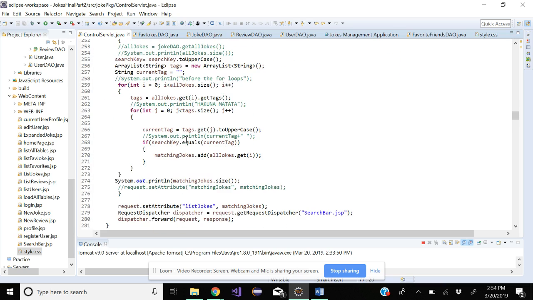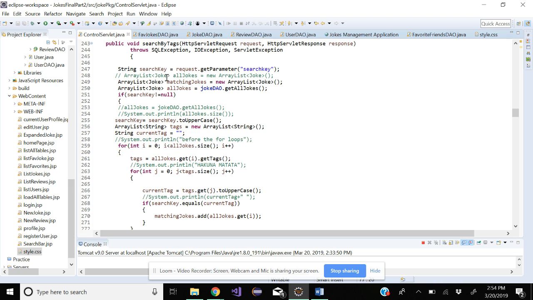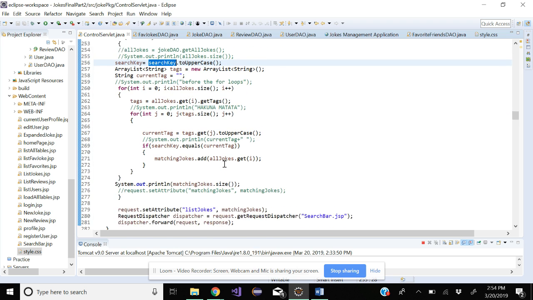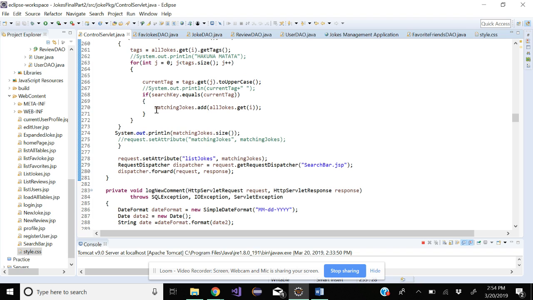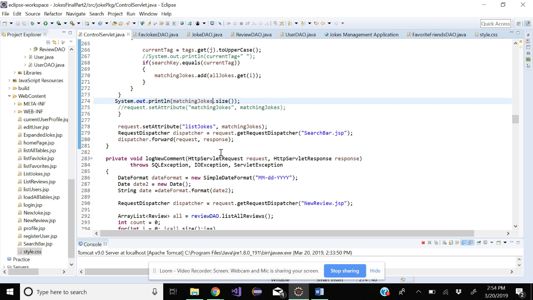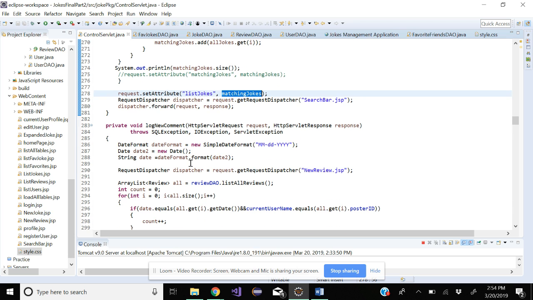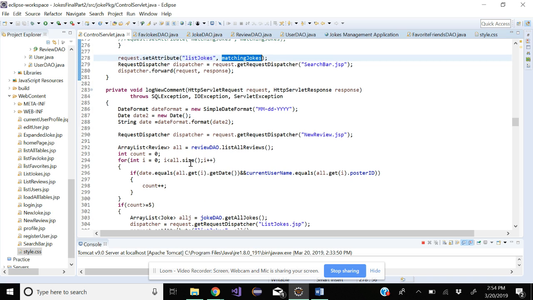So the search function gets the search key and capitalizes it, and then it looks through all of the tags for all of the jokes, and prints out all of the matching jokes. It sets the attribute to the matching jokes, and it dispatches to the search bar. So it basically reloads the search bar page with the matching jokes under it.